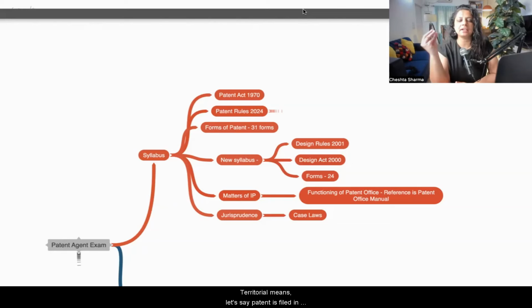Territorial means, let's say a patent is filed in India, and the patent is also filed in USA. In India, the Indian government, that is the patent office, will decide whether the patent will be granted or not. In USA, the USPTO, which is located in Alexandria, Virginia, will decide whether this will be given in the territory of USA. It's the same patent. Because of the territorial nature, you will face scenarios where some patents are not granted in India, but they are already granted in US and Europe.